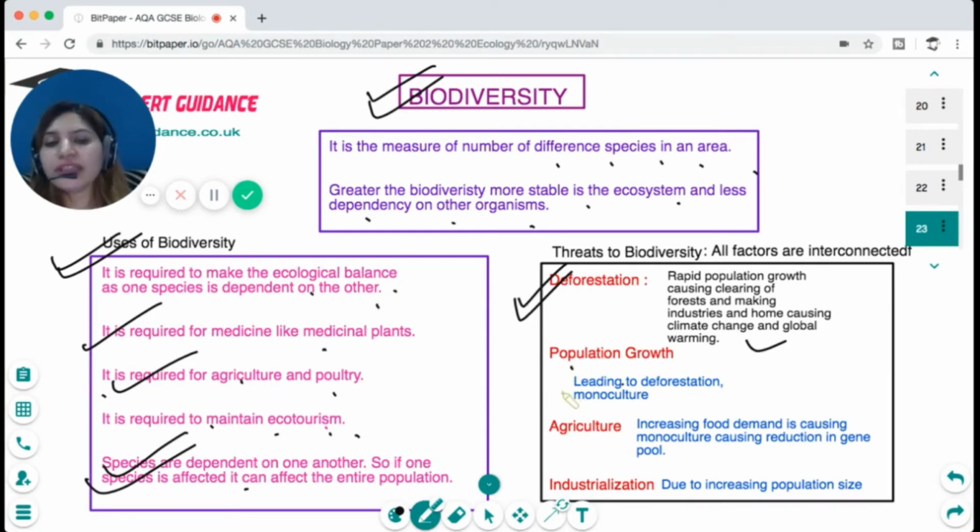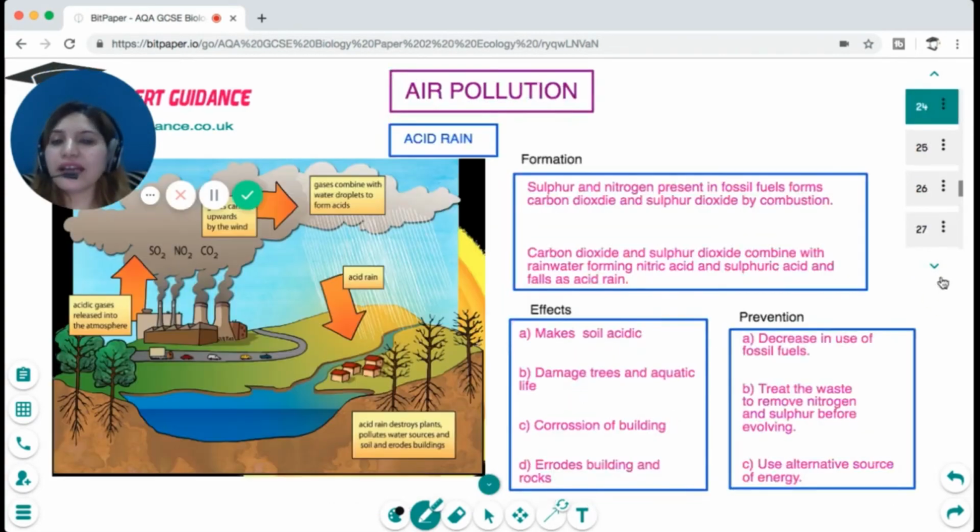Population growth leads to deforestation and monoculture. Agriculture, with increasing food demand, causes monoculture, causing a reduction in the gene pool. And there is industrialization due to increasing population size. So these are the biggest threats we are facing with biodiversity.